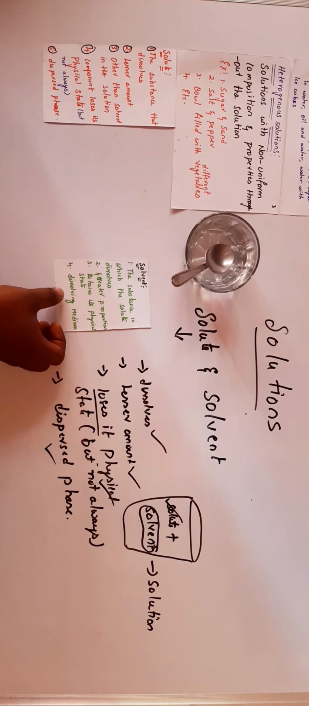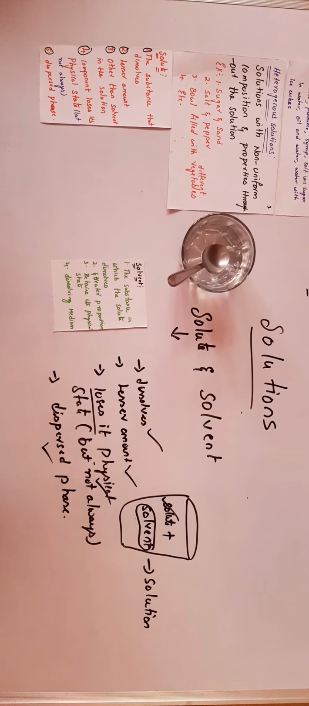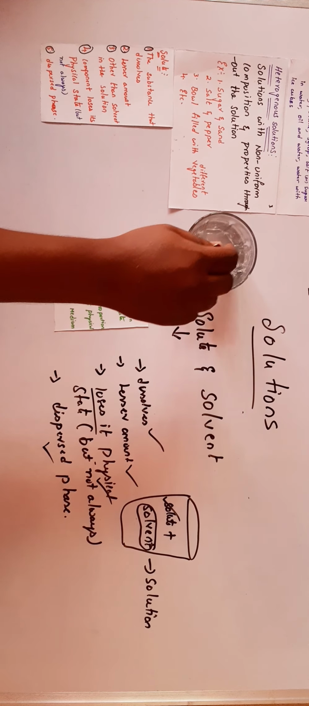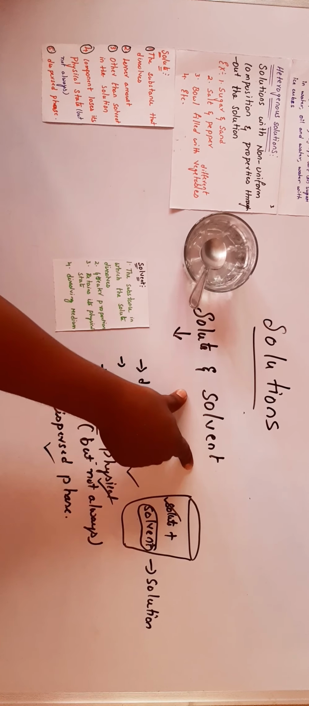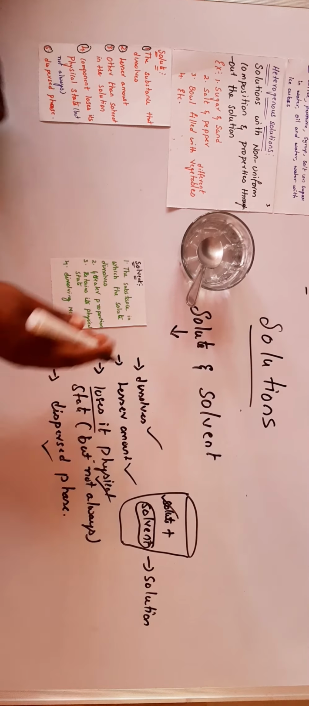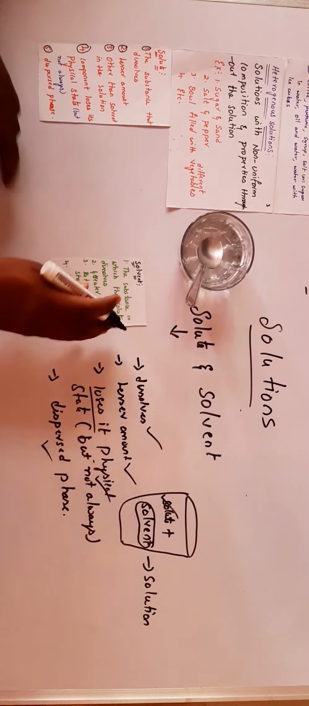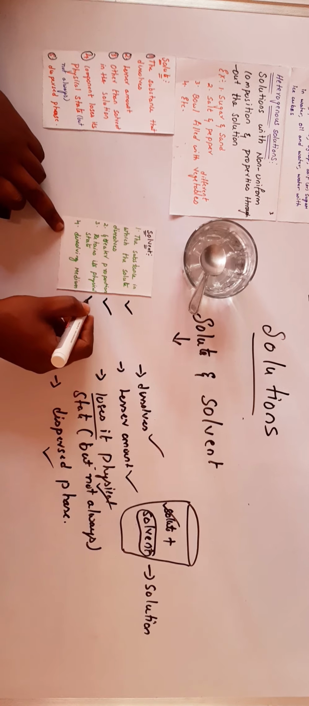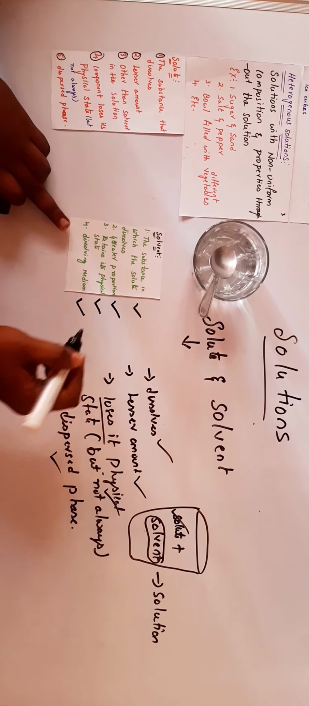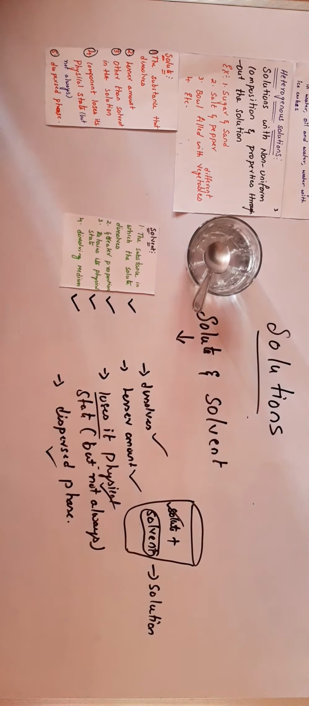Next, it is the dissolving medium. The larger amount we call the medium, that is water. That means here the solvent. These are the properties of the solvent: the substance which dissolves the solute, it is in greater proportion, that is a larger amount, and it retains its physical state, and it is the dissolving medium.